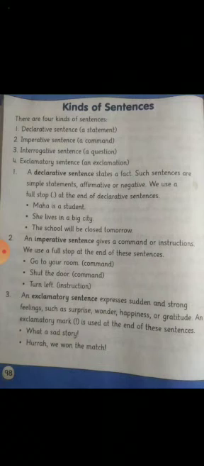Number 1. Maha is a student. She lives in a big city. The school will be closed tomorrow. These are all declarative sentences. An imperative sentence gives a command or instructions. We use a full stop at the end of these sentences.